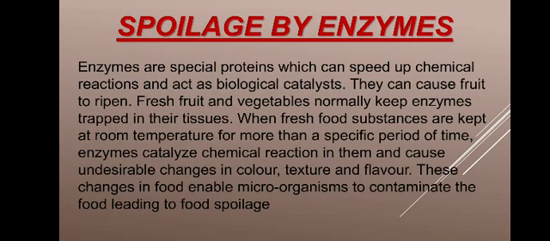Then spoilage by enzymes. This is the second type of food spoilage, caused by enzymes. Then we can basically know what enzymes are. Enzymes are special proteins which speed up chemical reactions and act as biological catalysts. They can cause fruit to ripen. This chemical substance, a catalyst, is present in both plant and animal foods.